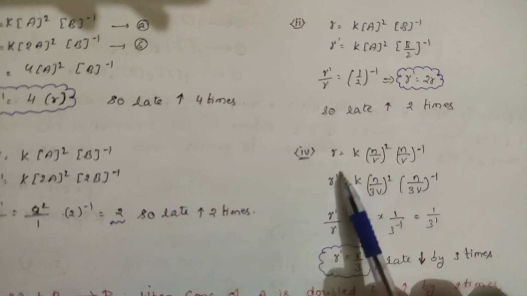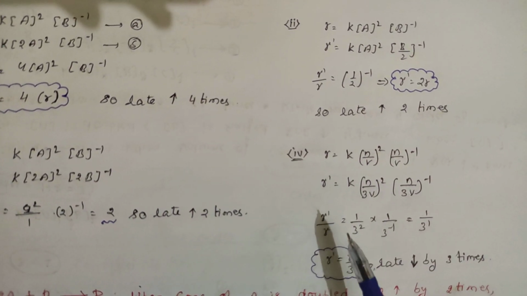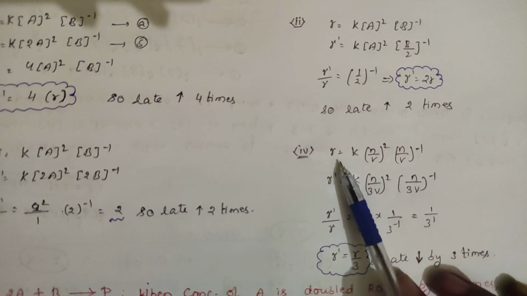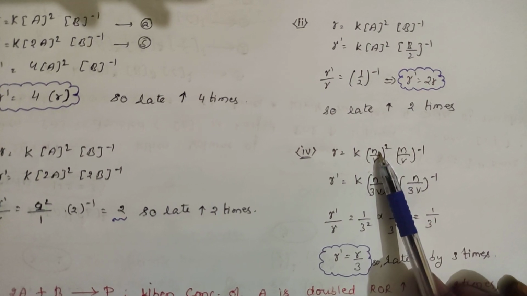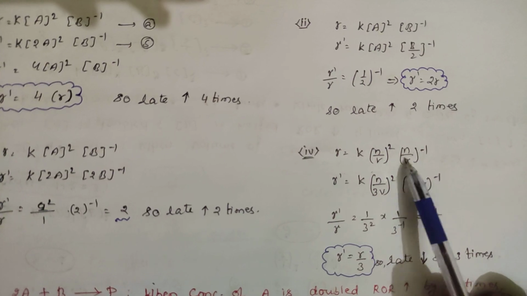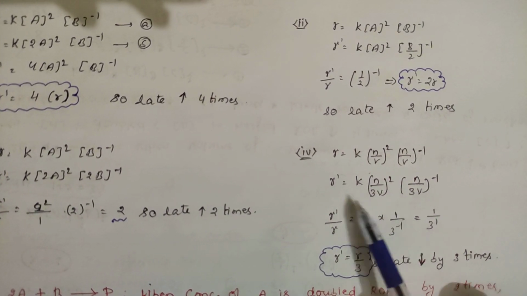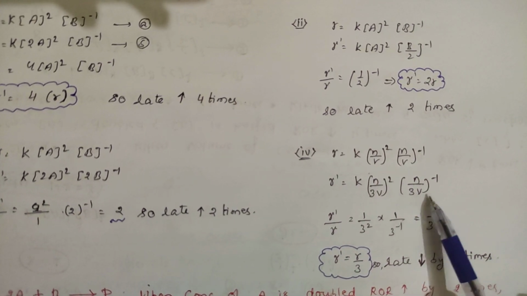Right, another question. R is equal to, what has he done? He has done volume is halved, something like volume is tripled. So rate is equal to generally A squared. A is nothing but concentration, right? Concentration means number of moles by volume. So (N/V) whole squared, (N/V) power minus 1. Now volume is tripled, so (N/3V) whole squared. This is the condition. Next (N/3V) power minus 1.